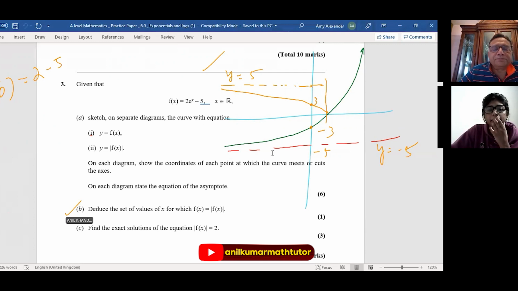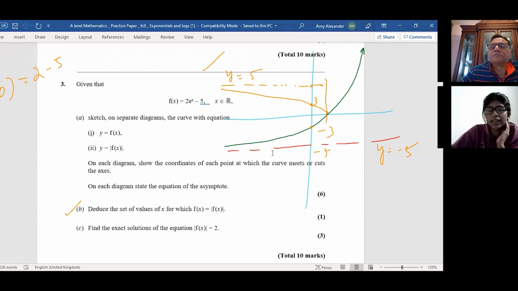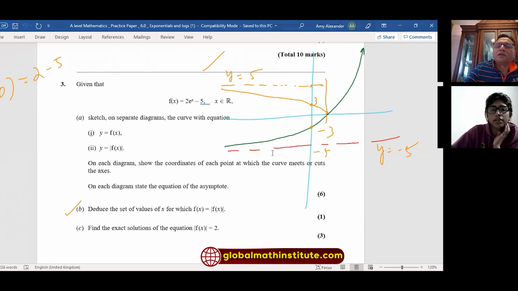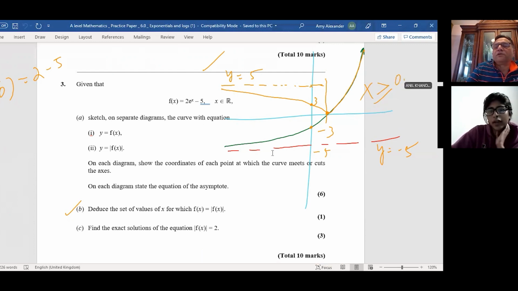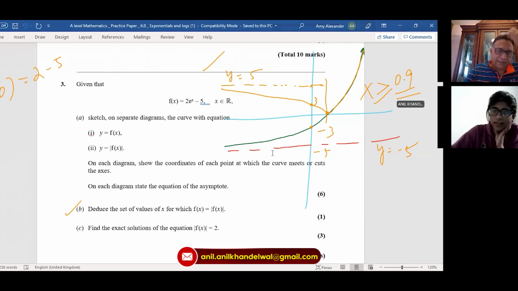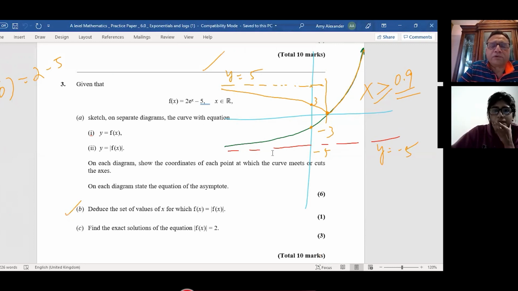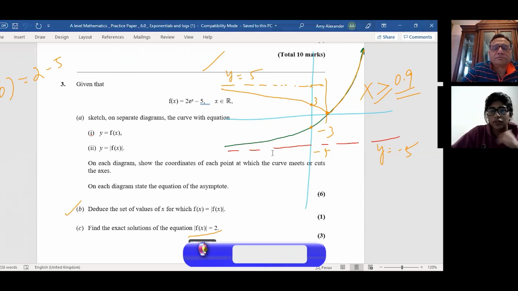So what is part B? Deduce the set of values of x for which f of x equals the absolute value of f of x. So this part is common. Do you see this? So x is greater than or equal to 0.9, whatever you got. You can write the exact value also, in terms of ln. Yeah, 5 over 2 we found. And then part C: find the exact solutions of the equation where the absolute value of f of x equals 2.